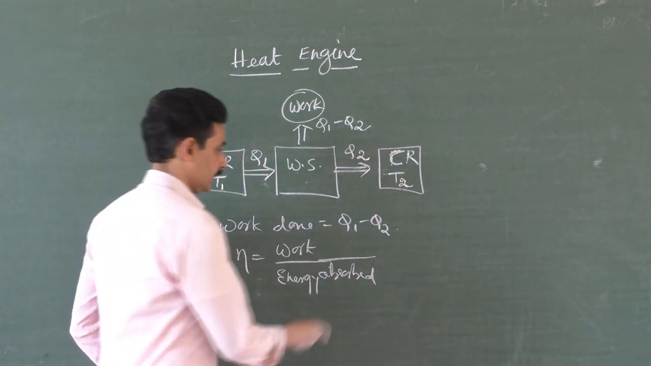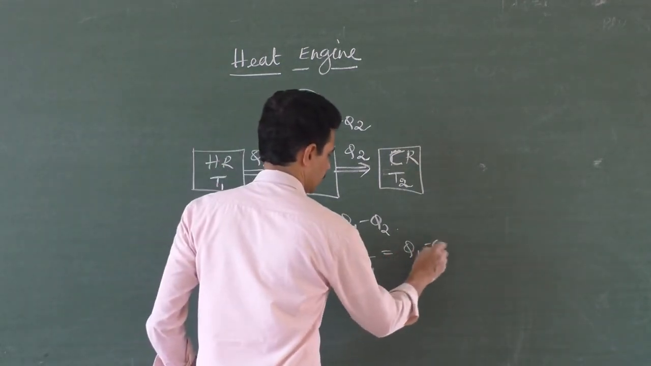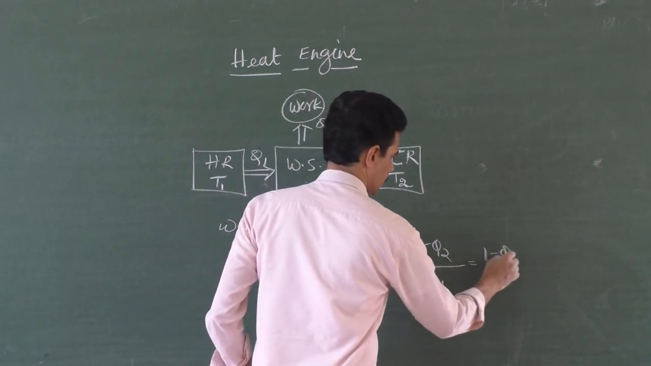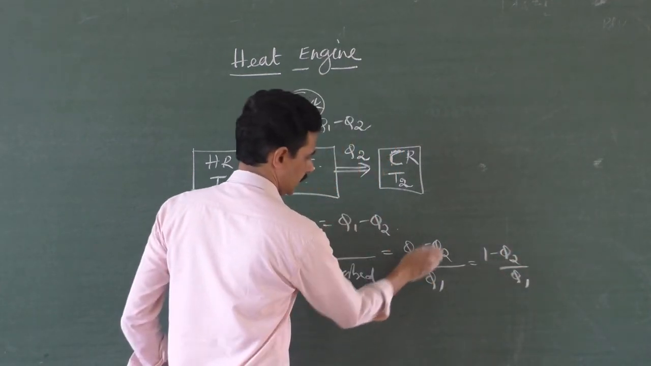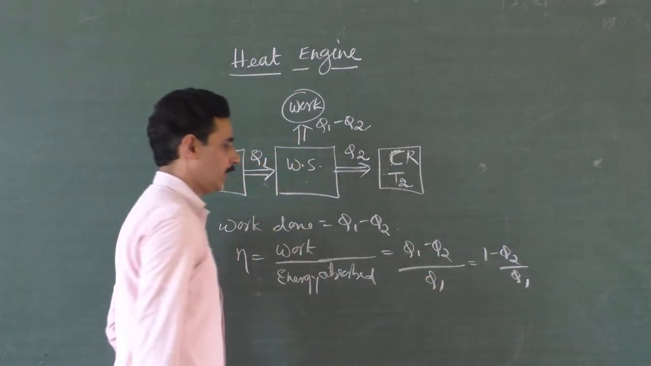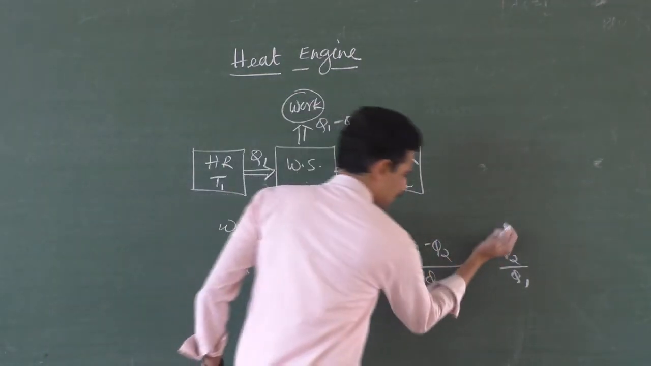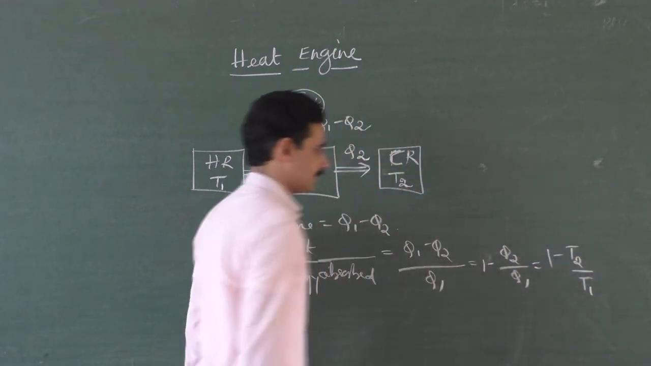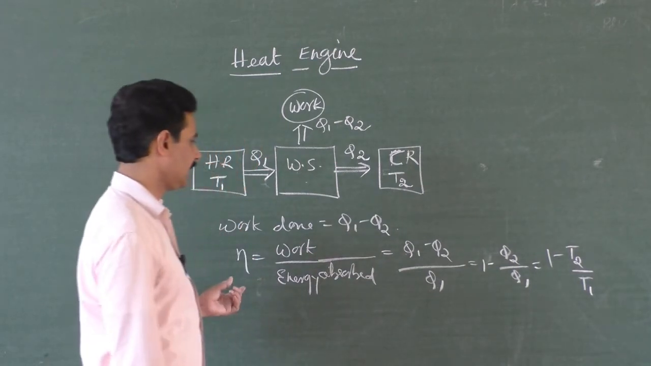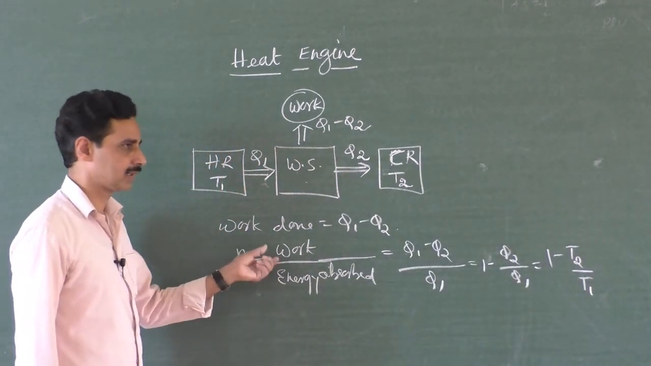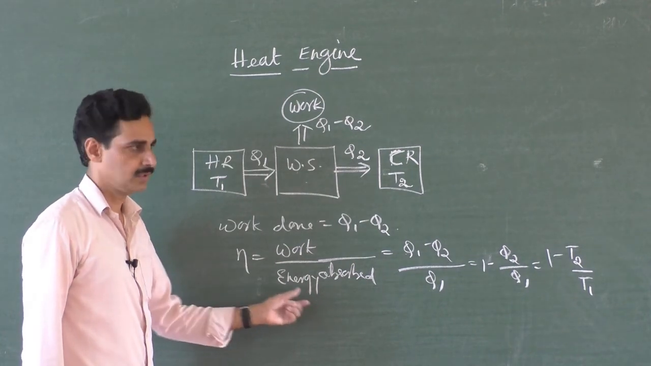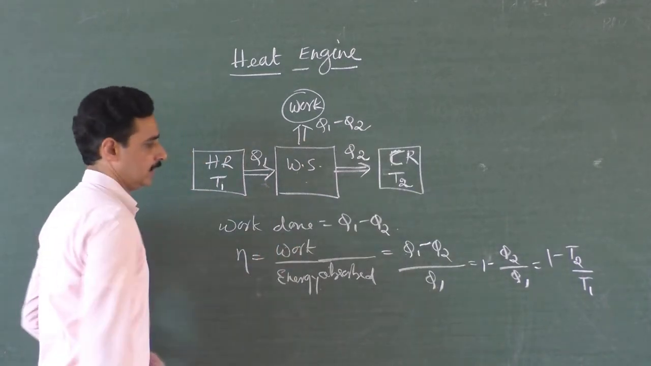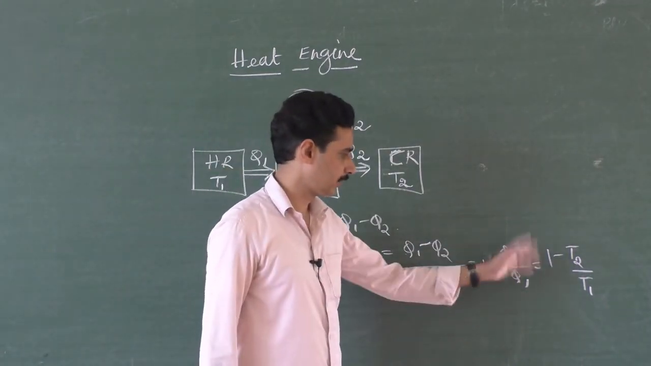And so how can I write this then? Q1 minus Q2 divided by Q1. So shall I write it as 1 minus Q2 by Q1? If I divide it by Q1 everywhere, Q1 by Q1, Q2 by Q1, 1 minus Q2 by Q1. So that is the efficiency of a heat engine, and it can also be written as 1 minus T2 by T1. I don't go for the derivation. So efficiency of a heat engine is the ratio of work output divided by the input energy absorbed, out of what has been taken, how much is the work? Q1 minus Q2 by Q1, 1 minus Q2 by Q1, 1 minus T2 by T1.